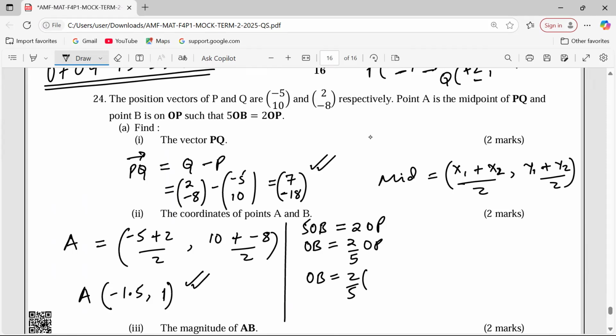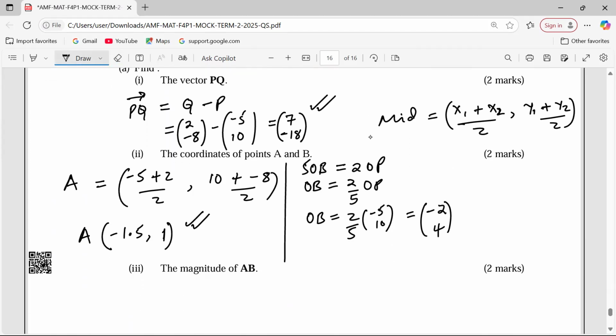The value of OP is -5, 10. So this shall be 2 over 5 by -5, giving us -1. 2 over 5 by 10, giving us 4. Is that 4? Yeah, 20 over 5. And also, -10 over 5 should give us -2, not -1. So the coordinates of B is -2, 4. Let's look at part B.